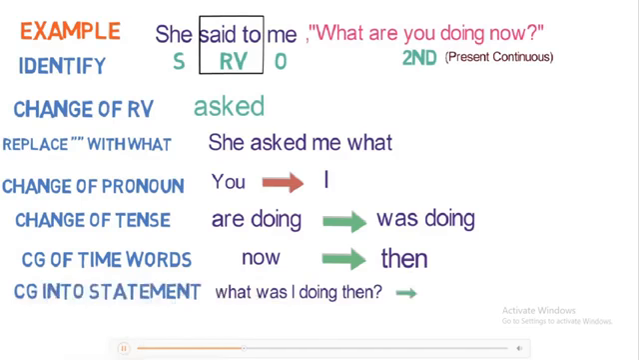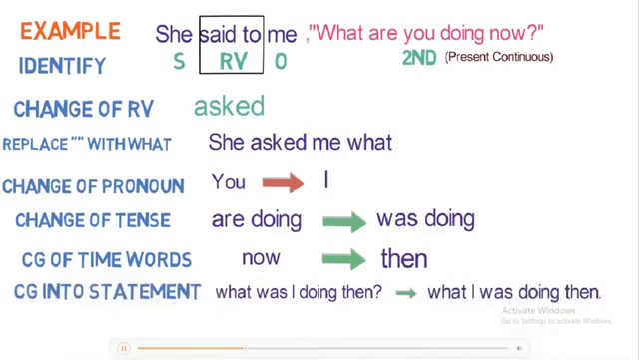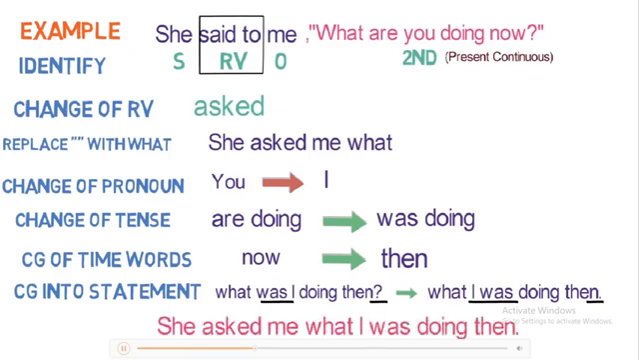Converting it to a statement, what I was doing then. Notice the placement of the verb has changed. Also, we have changed the question mark into a period or full stop. The outcome is in the form of an indirect speech, which is, she asked me what I was doing then. I hope you have understood all the 7 steps. Let's look into the next example.